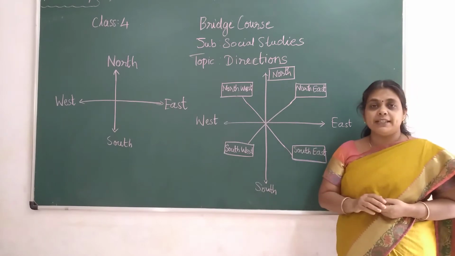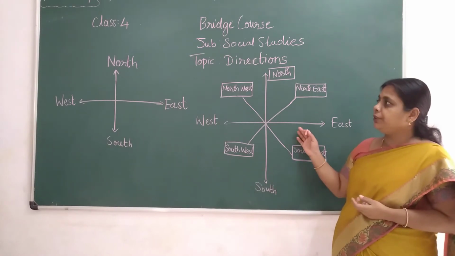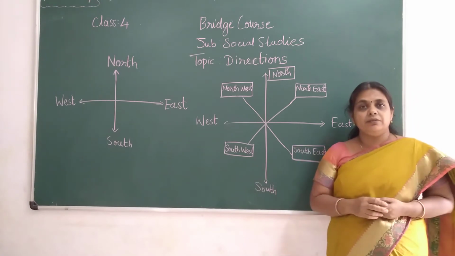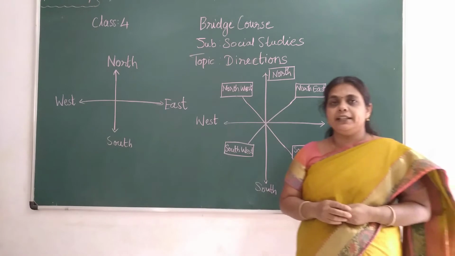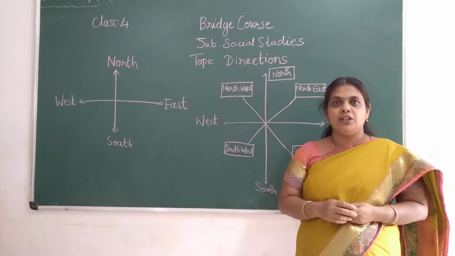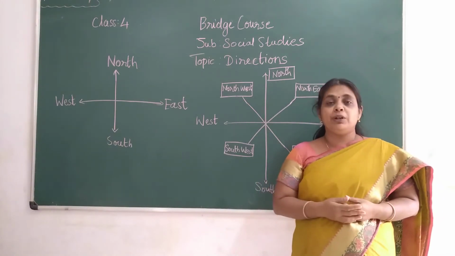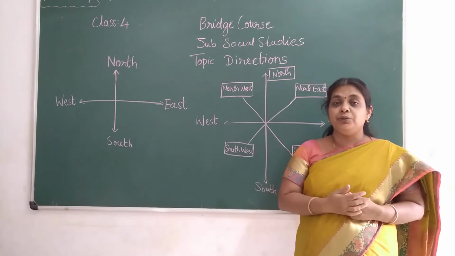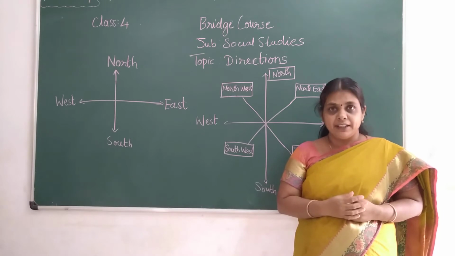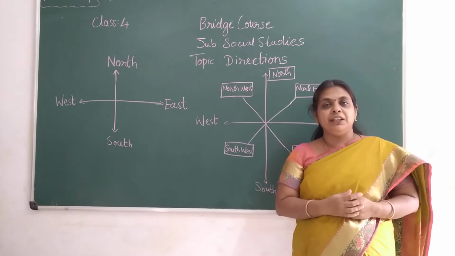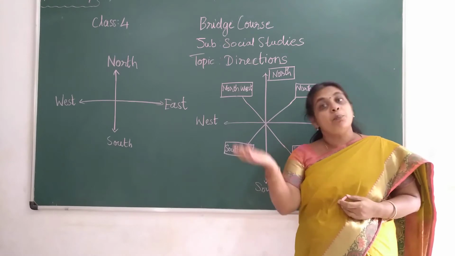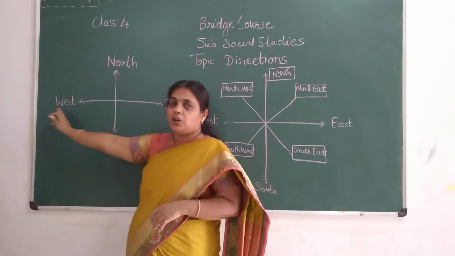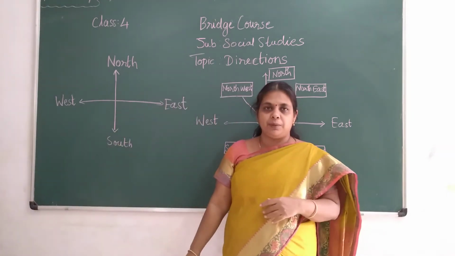So today's topic is directions, children. We are doing the bridge course, and in that we have selected one topic. We know that the sun rises in the east and sets in the west. You could have observed it, children. Early morning, get up and see which direction the sun rises. Then you can come to know that the sun rises in the east and sets by the evening time in the west, the opposite direction, children. So east and west are the first directions you are coming to know.